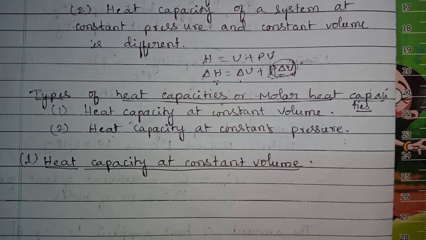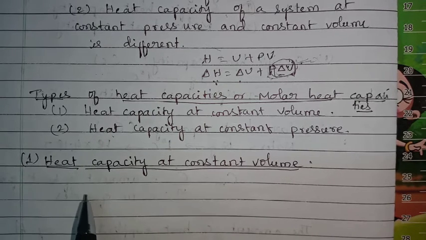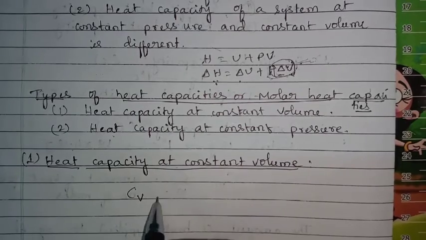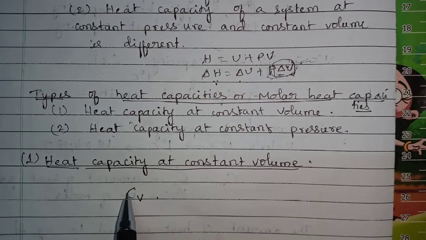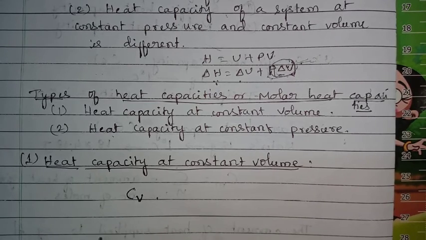It means that we are keeping the volume of the system constant and we are supplying heat energy to the system. The amount of heat energy supplied to raise 1 degree Celsius of the system is nothing but heat capacity, and it is denoted by CV. Heat capacity at constant volume is represented as CV. Okay.